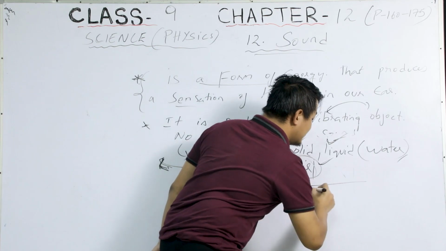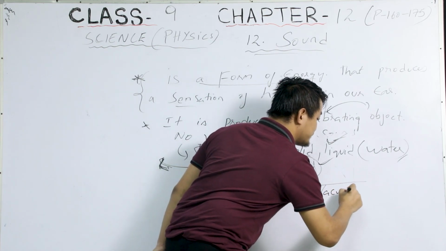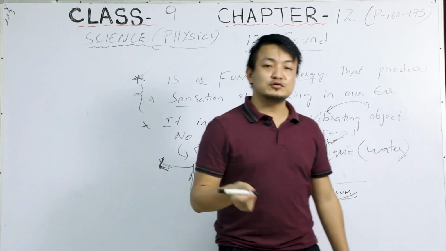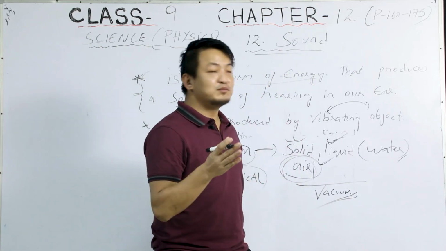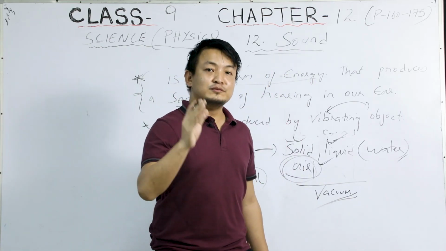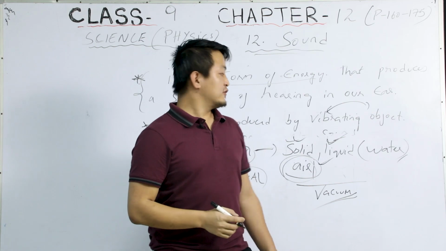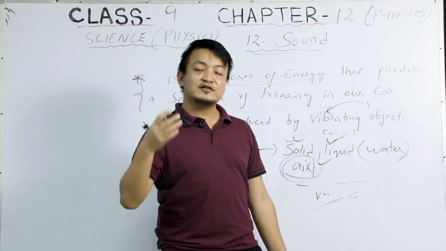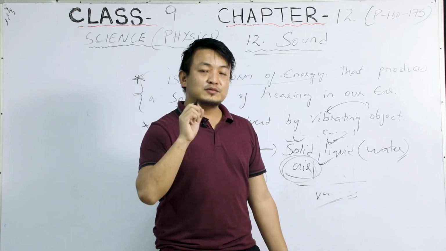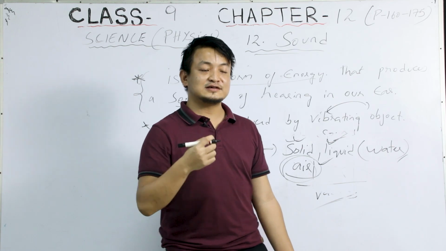Let's take the example of a vacuum. On the moon, there is no atmosphere, clear? On the moon, there's no atmosphere. So even if you speak or shout, you won't be able to hear anything. It will be just like this, see, now.